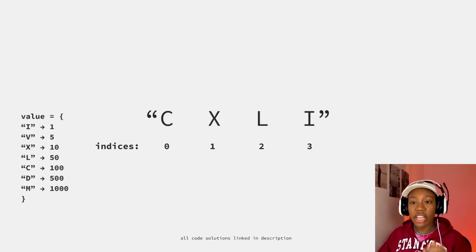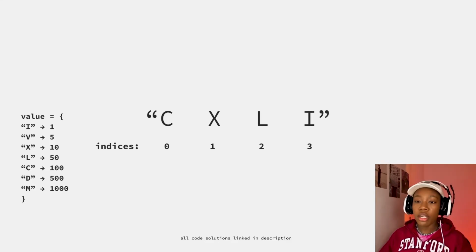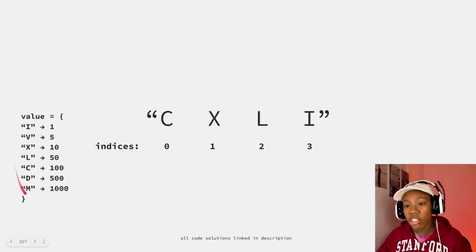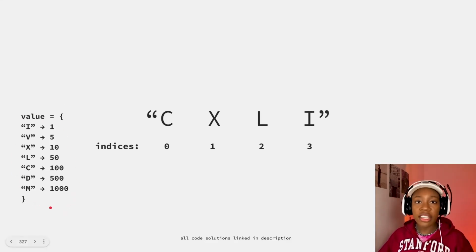If you're working with a language like C++ or Java, where it's a little bit extra work to create a map, you can also imagine this as a function with some if statements or a switch statement. We can get away with that here because we have a finite number of symbols that we're tracking.